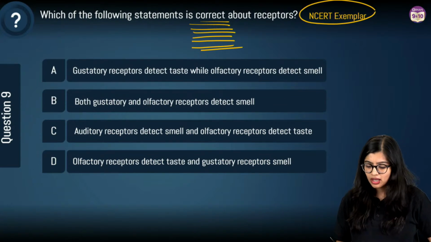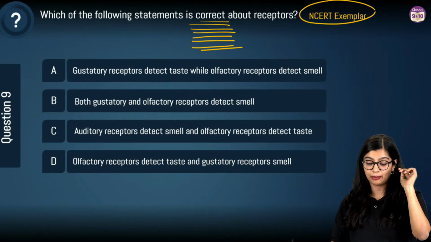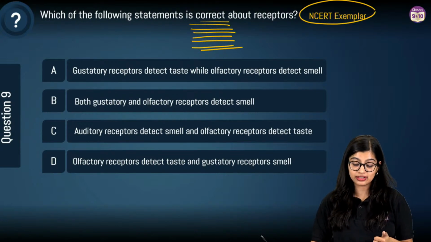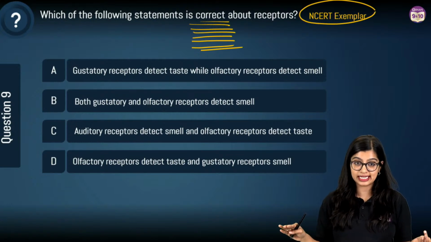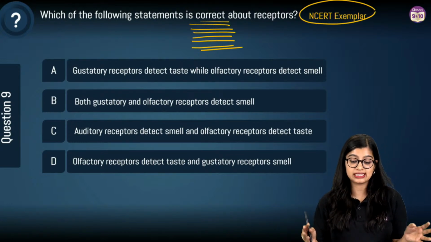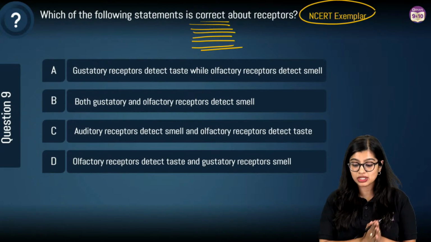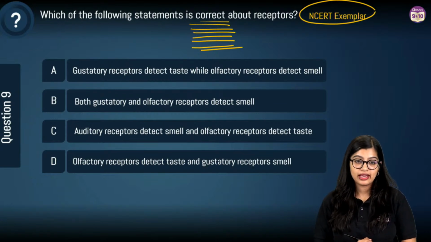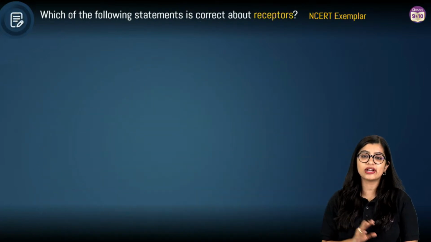Yes, awesome. So you have to identify which is true, right? Yes, Ansha, I will reply. Gustatory receptors detect taste, while olfactory receptors detect smell. Both gustatory and olfactory receptors detect smell. Auditory receptors detect smell and olfactory receptors detect taste. Olfactory receptors detect taste, while gustatory, oh my god, this feels like a tongue twister. Simple question, right? So here you should know what receptors are.